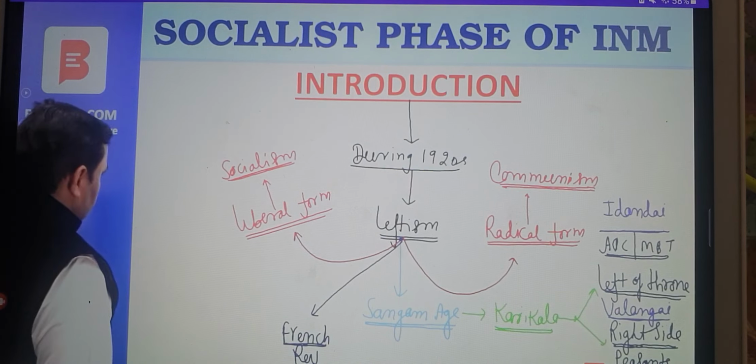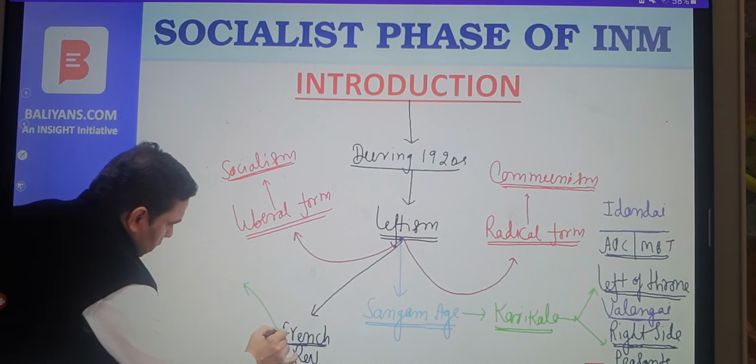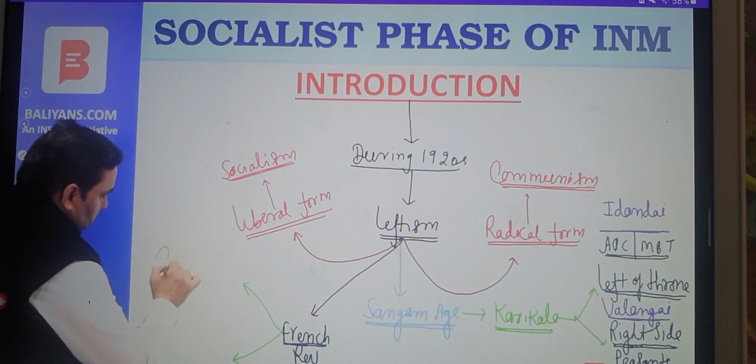Now let's look at the French Revolution. What was the concept here? In French Revolution, there were two groups: those who wanted reforms, or the commoners.